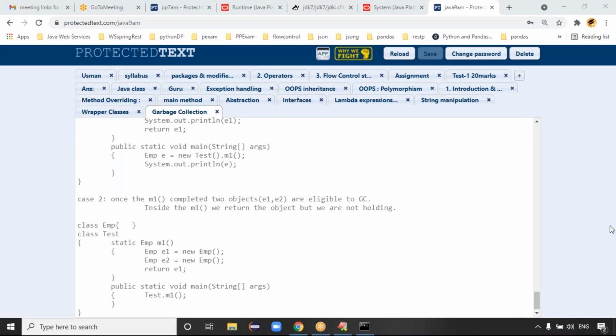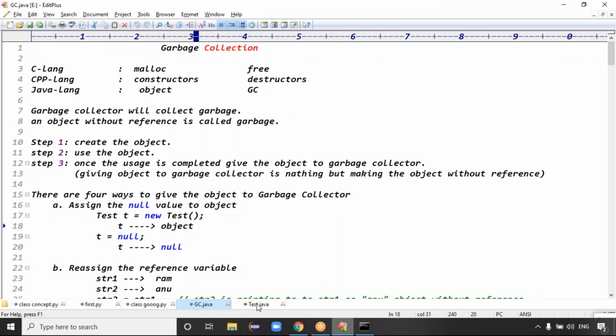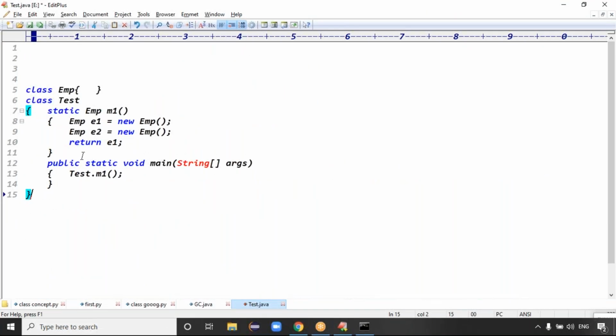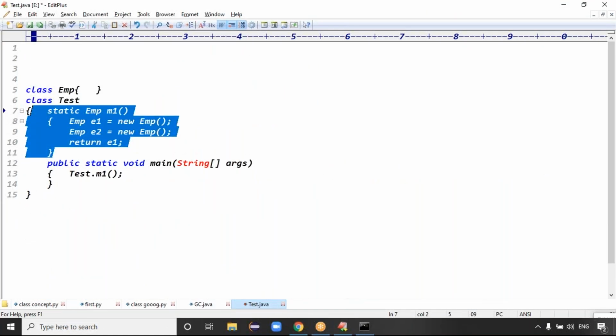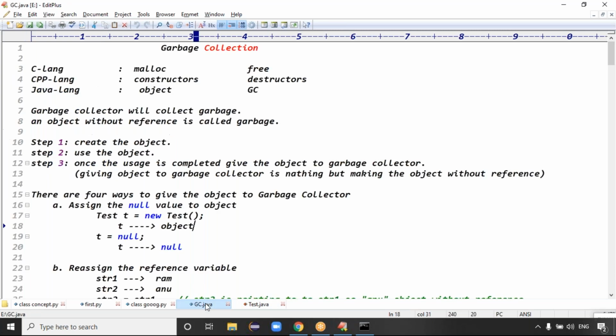Sir, can you hold here? The new Test method of M1, which we are assigning to the E variable. That's why when the M1 method is completed, we are not releasing that resource. That's why we are able to release only E2 in the previous example. Is my understanding right?